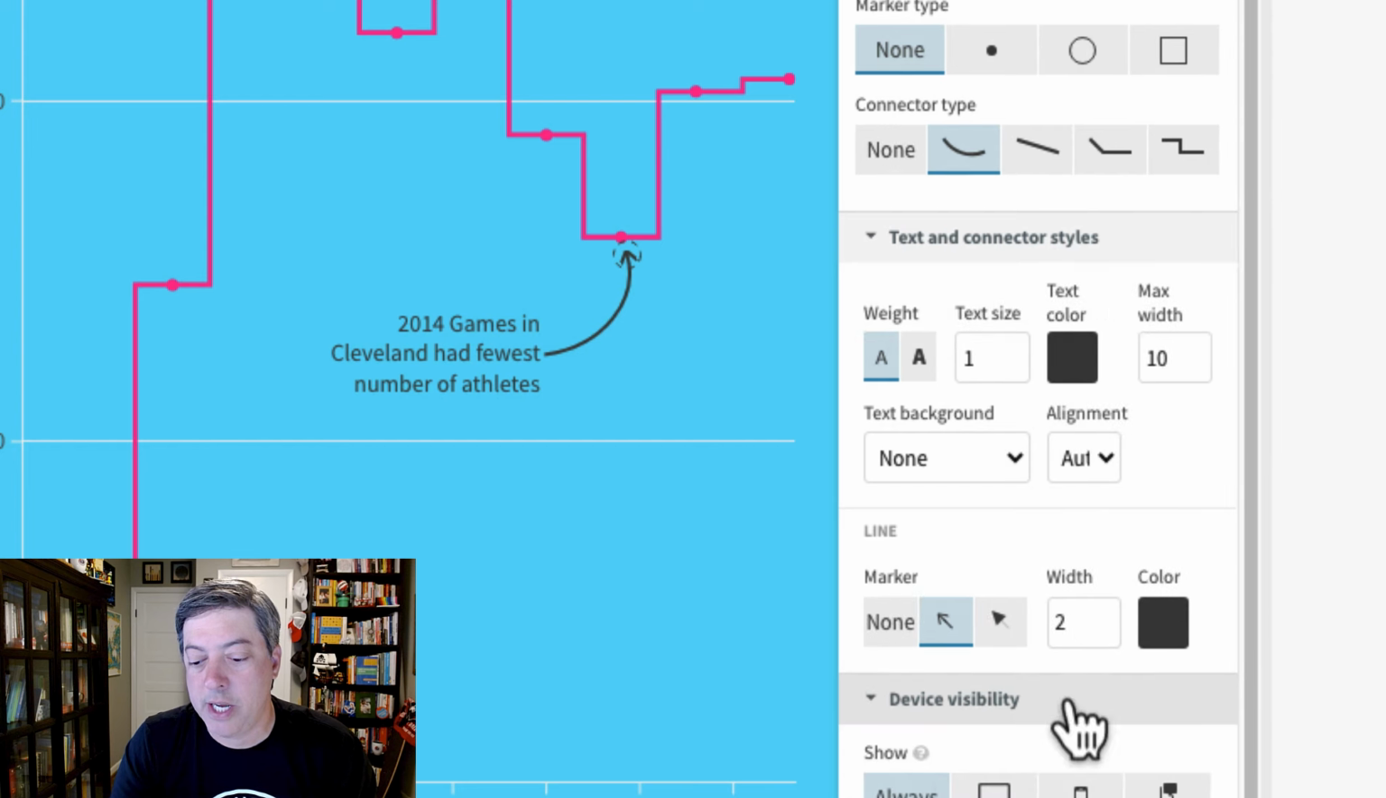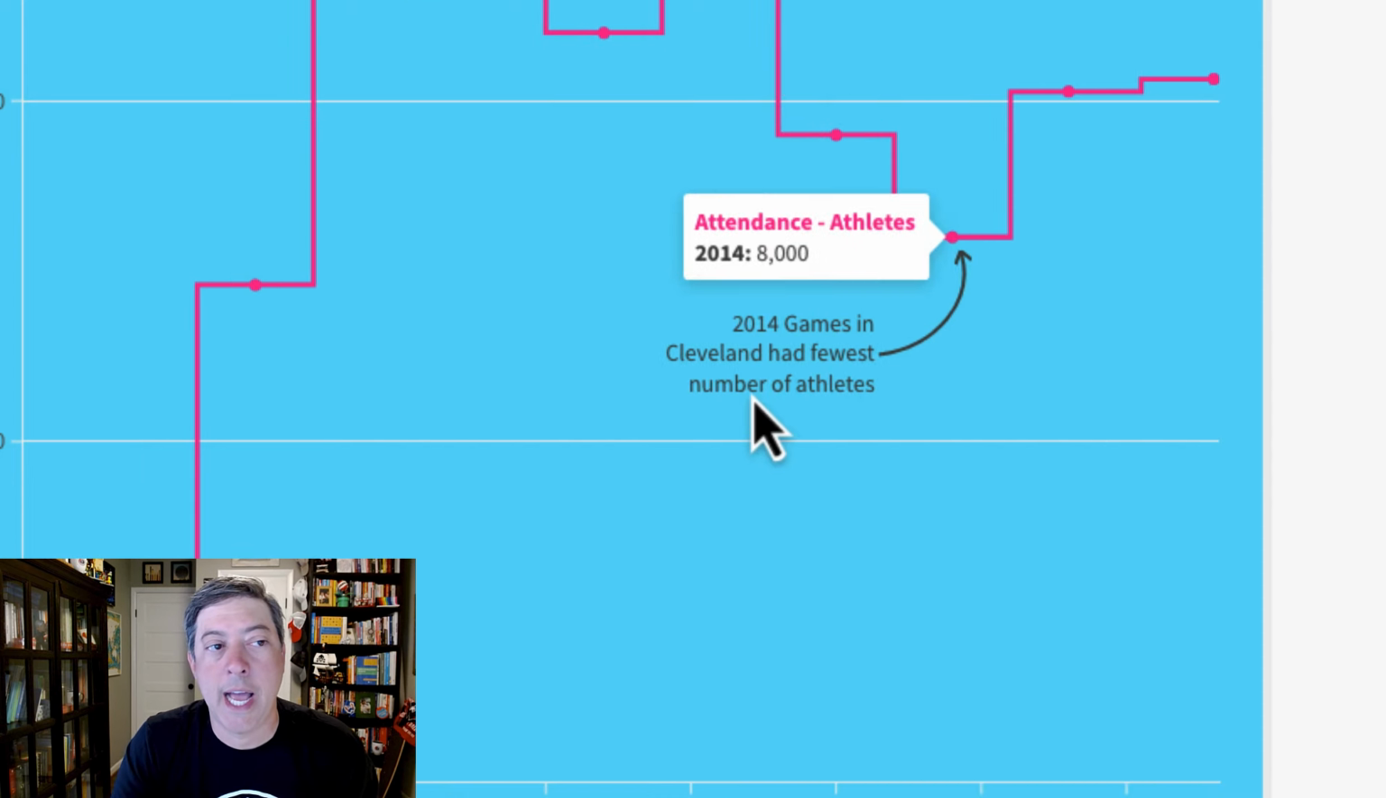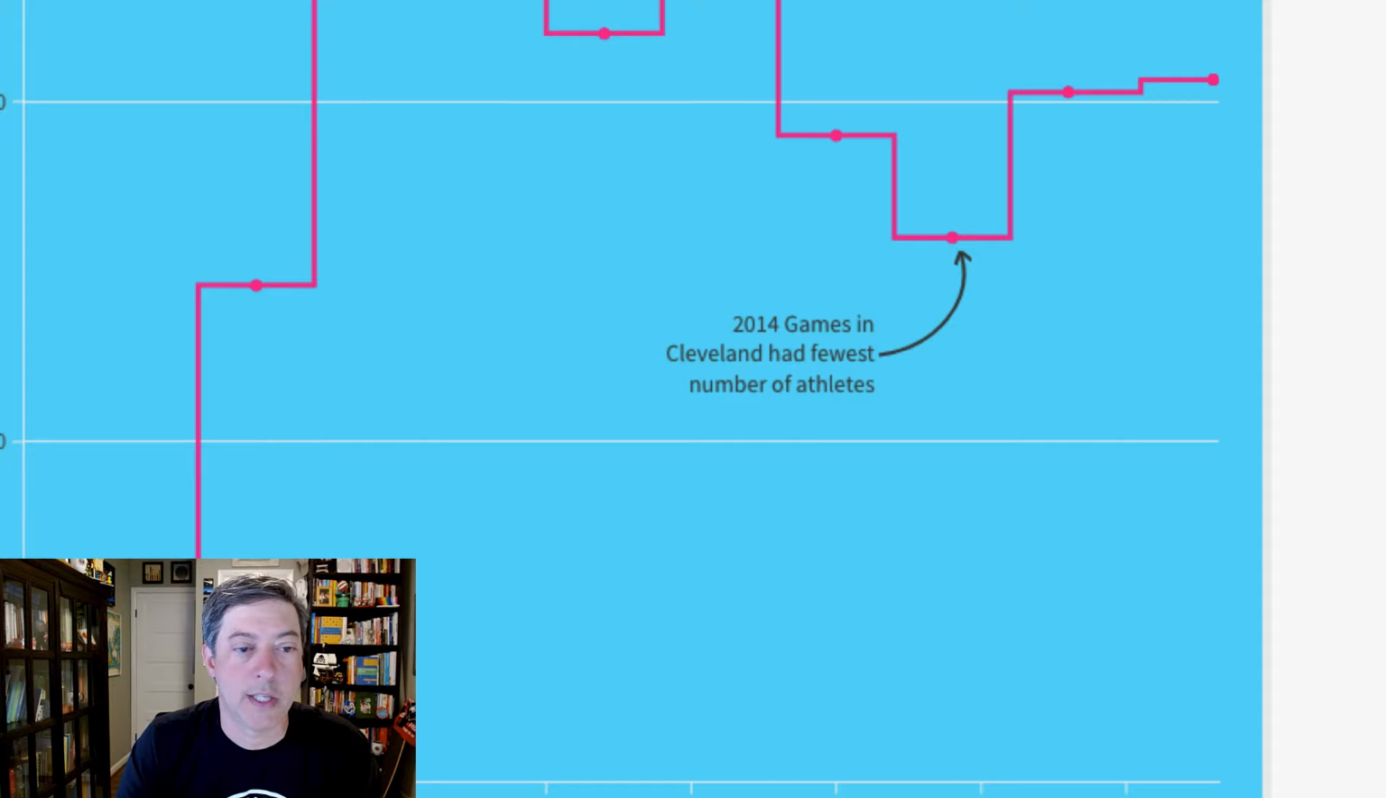And then you can change how it works on different devices. So if you wanted to show differently on different tools, you can. And then we just close it out. And that's how we would add an annotation to the chart. So really nice. So let's go over here.